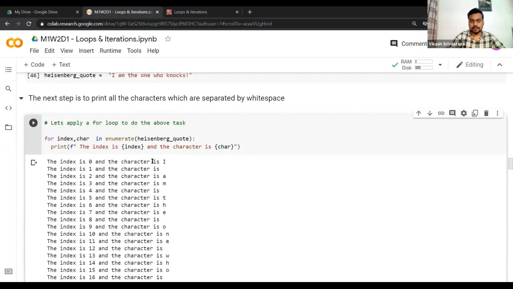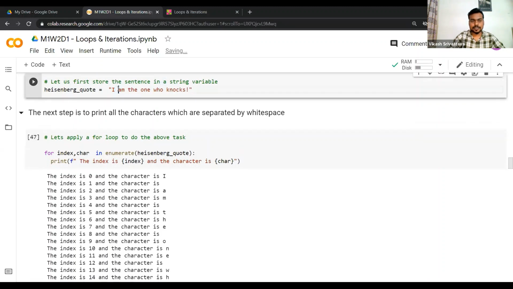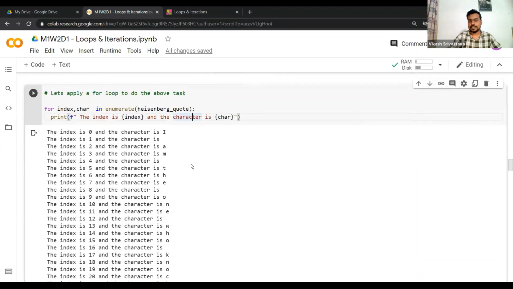The index is 0 and the character is I, which makes sense, I is the first character. The index is 1 and the character is space, the second character. The index is 2, which is the third element, and the character is A. I hope this makes sense. In this way we can iterate over a string.